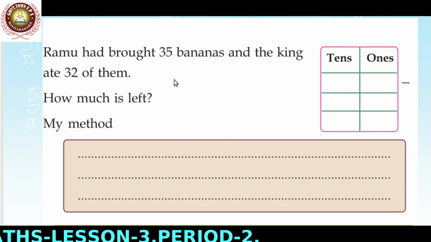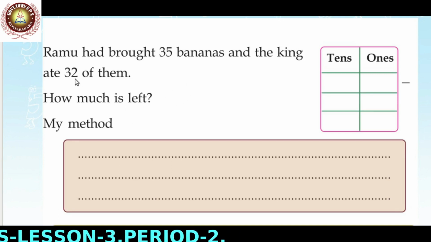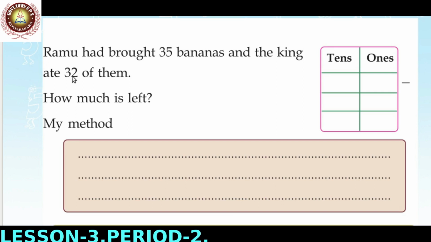We can find how much is left by subtracting 32 from the bananas Ramu brought. That is 35. We subtract 32 from 35. That is 35 minus 32. Here you write 35.